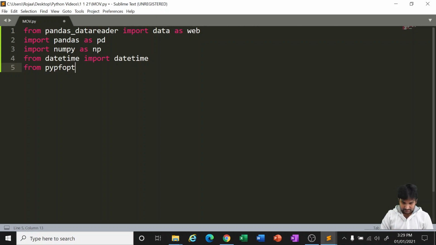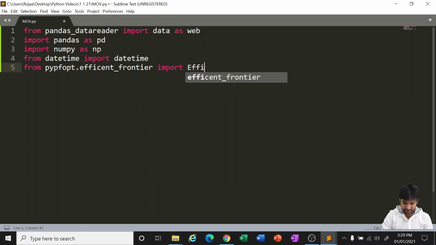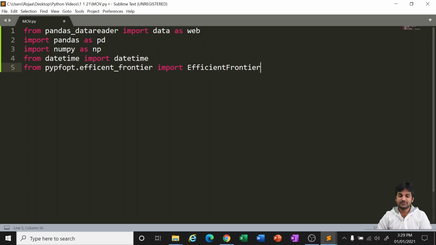From this, we are going to bring in the efficient frontier. Import EfficientFrontier. Observe it very carefully: here EfficientFrontier has a capital E and a capital F, because when we import it, it is a class. In Python, small and capital letters have different identification and different values.